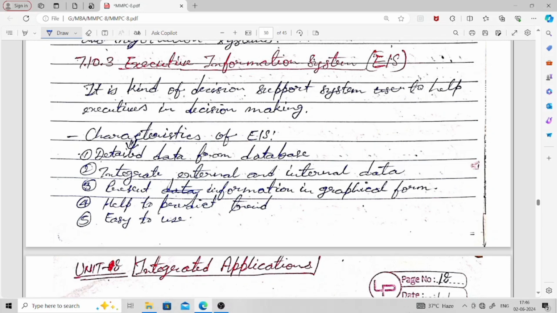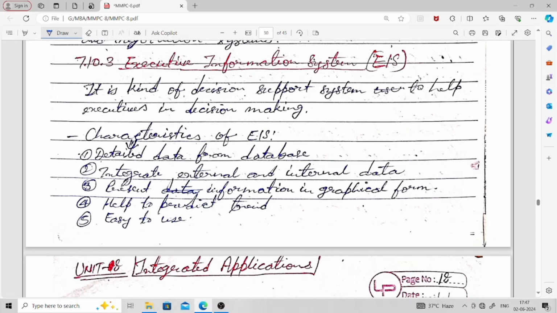So the characteristics of executive information system: it is given detailed data from the database. Since executives are critical people in the organization, the kind of information they need is also of critical value. So detailed data from the database is required for making the decision. Here EIS contains detailed data.